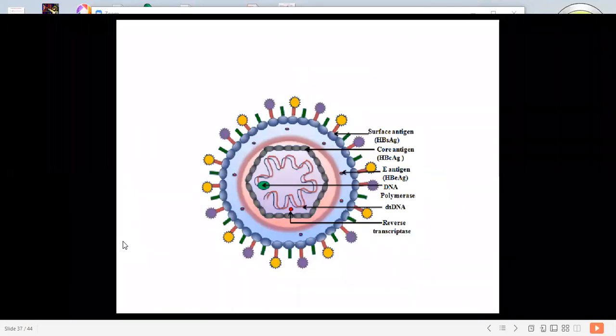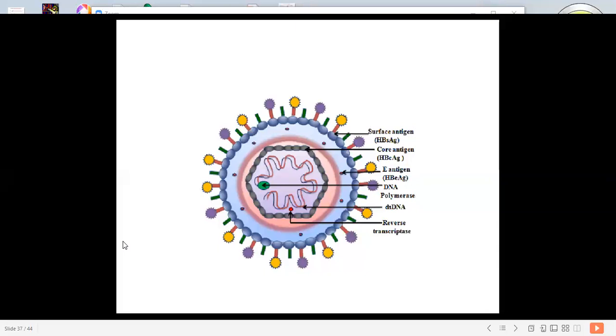Now, for hepatitis B virus infection, blood and body fluids are the primary vehicles of transmission. The virus may also be spread by contact with body secretions such as semen, saliva, sweat, tears, breast milk, and pathological effusions, that is inflammatory fluid.